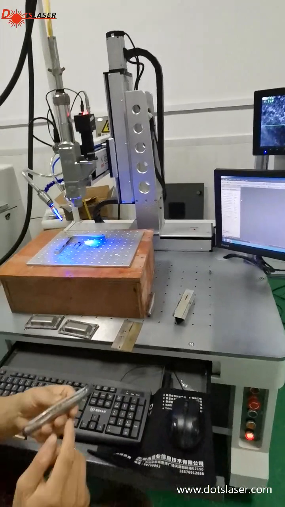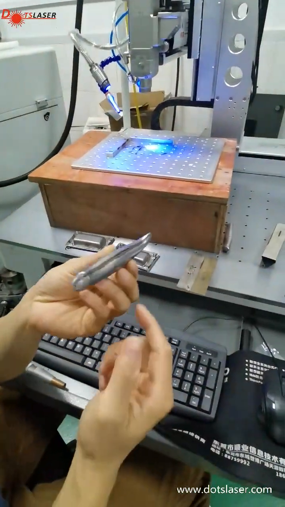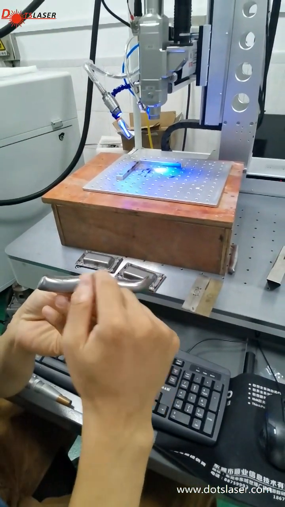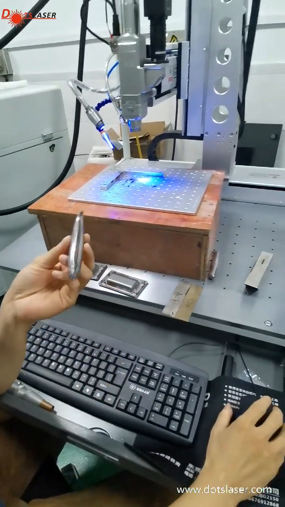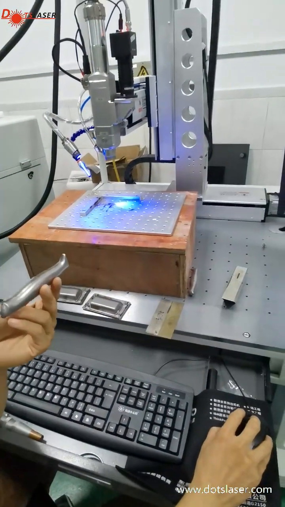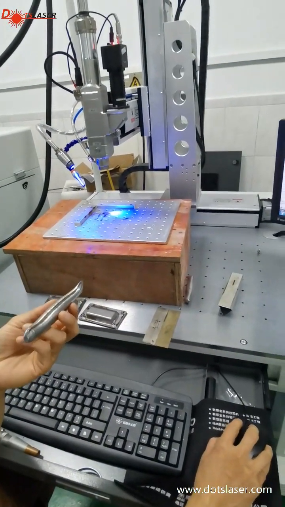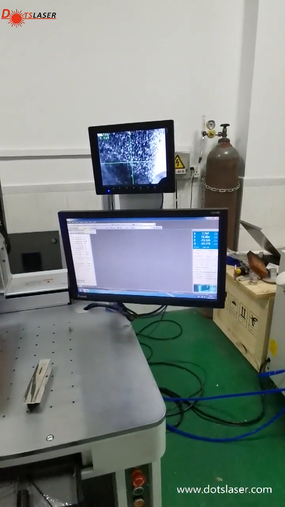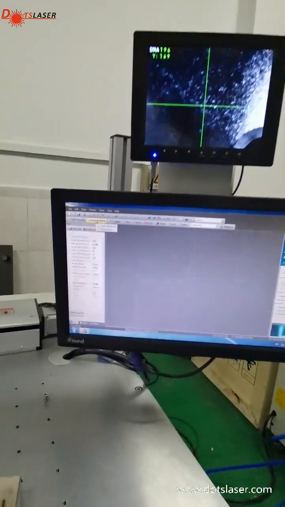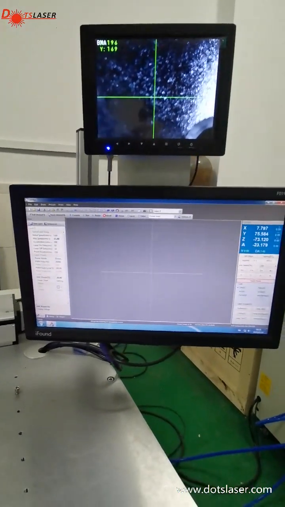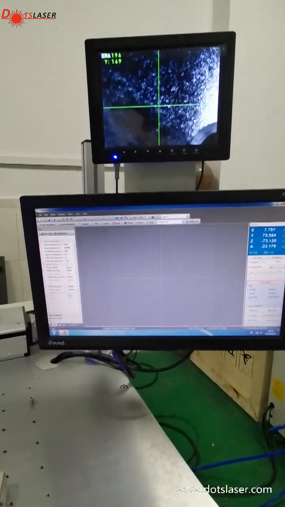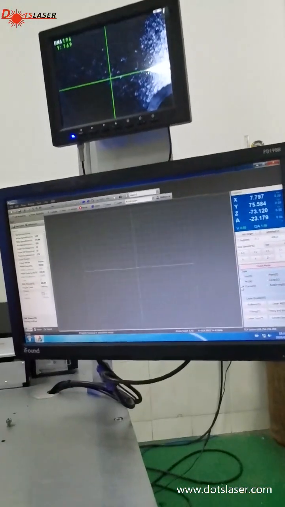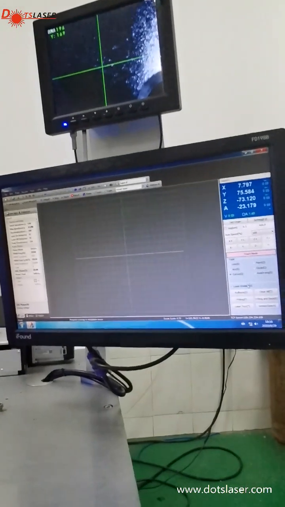So if you want to weld in the curve, we need to draw the curve from here, here, here, here. So we should, according to the object, draw the curve from the software. So we have to select the curve point. Select the teach mode. Then select the curve. The curve here.